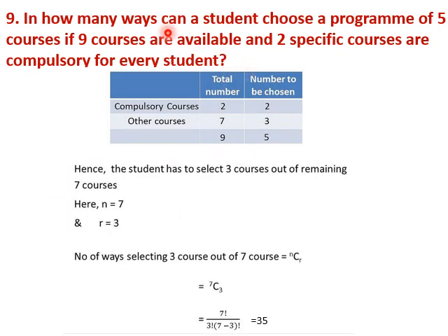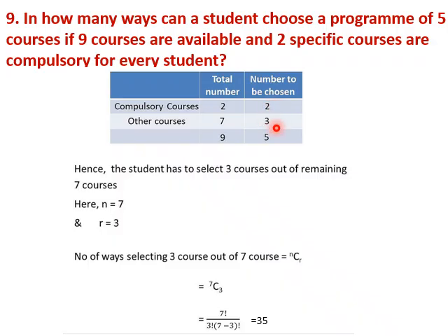In how many ways can a student choose a program of 5 courses if 9 courses are available and 2 specific courses are compulsory for every student? So total 9 courses, 2 are compulsory courses and other courses are 7. So he has to take 2 compulsory courses and the remaining 3 courses, because total 5 courses he has to take. So this is 2C2, which is 1.